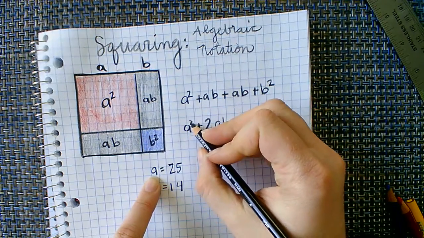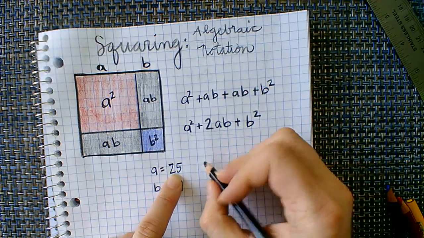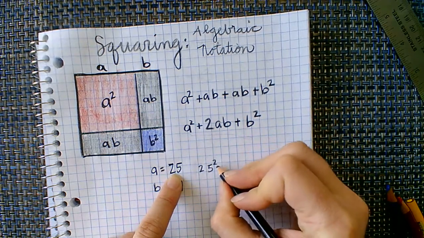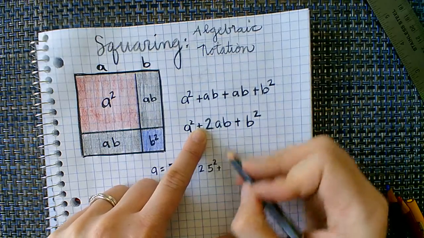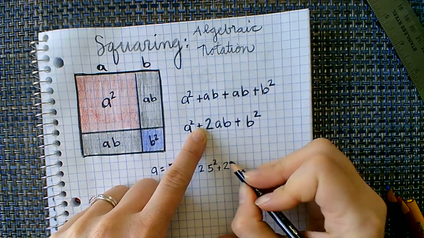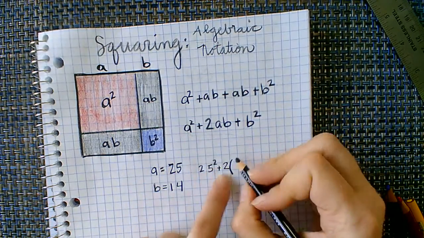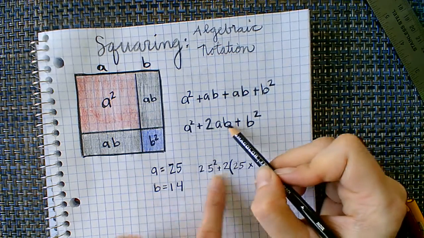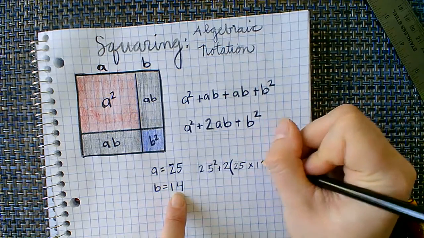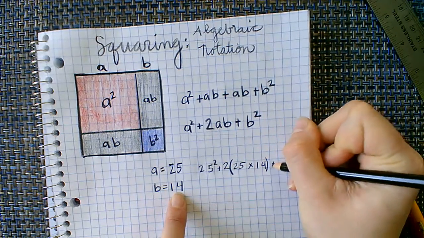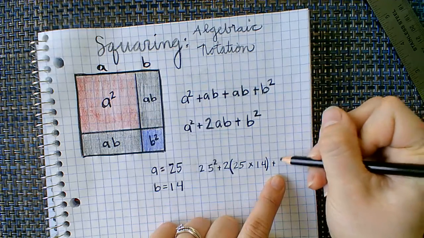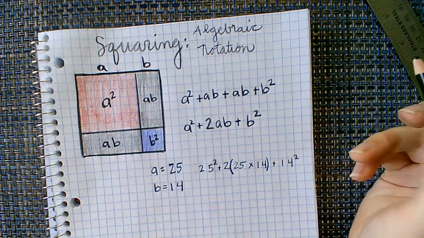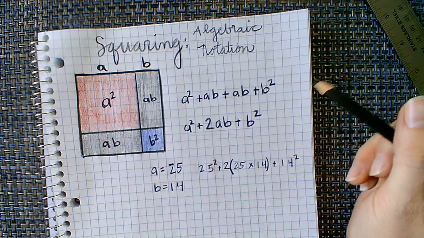So instead of A squared, I would write 25 squared plus 2, and I can use parentheses here to help me. 2 parentheses 25 times, well, A is 25 and B times 14, plus B squared, which is 14 squared. So then I would do my math just like I would do previously.